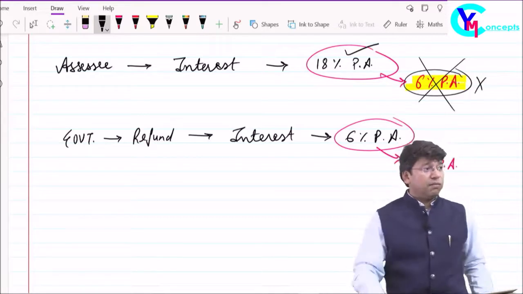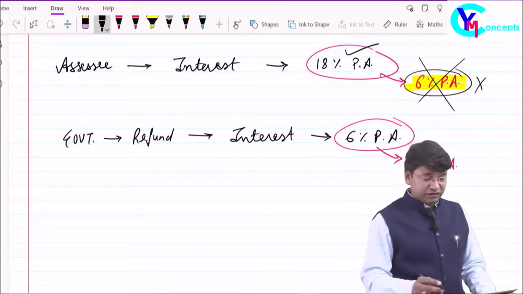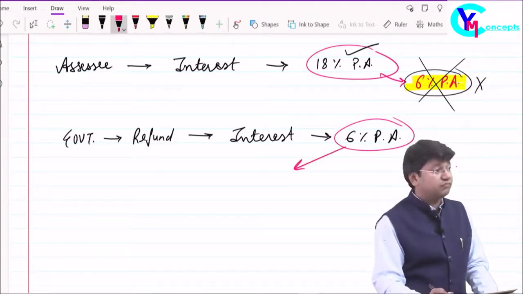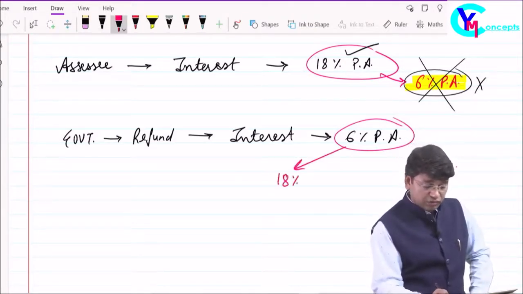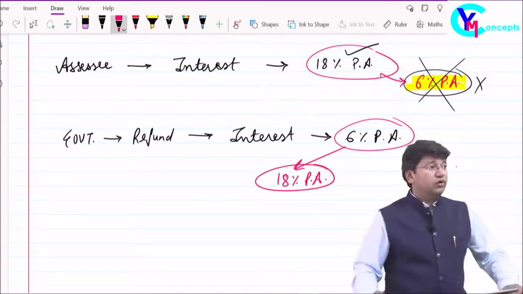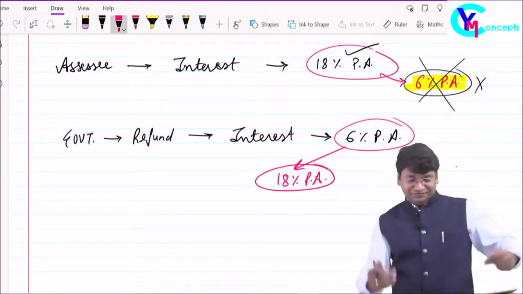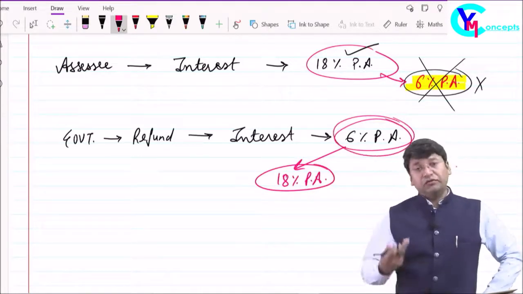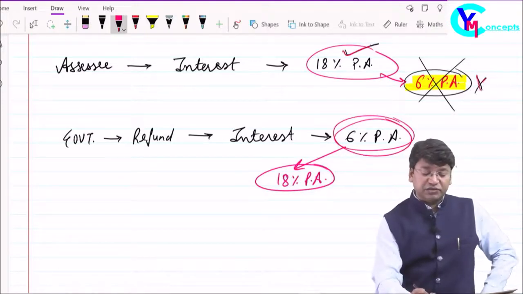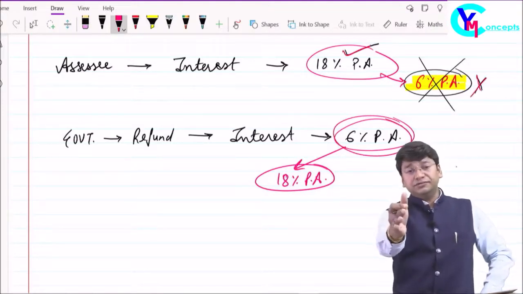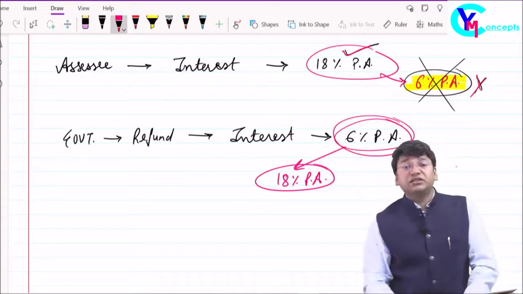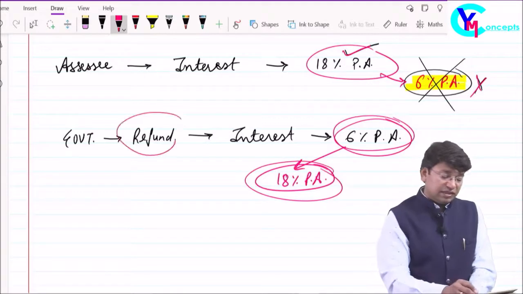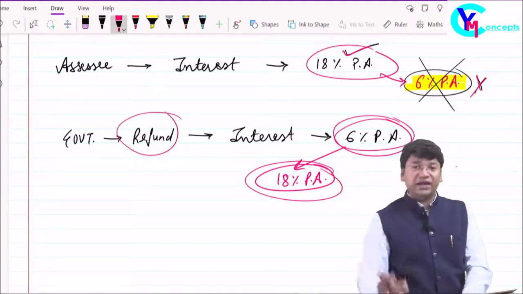So 18% is fine for the assessee. Okay. So now our point will come. Okay. So do one thing. For government also, make it 18%. Instead of 6% per annum for government, for we all guys, it is 18% and 6% is not viable. Okay. Change the rate of interest to 18% if the government delays in making payment to the assessee. If the government delays in making refund to the assessee, make it 18%.